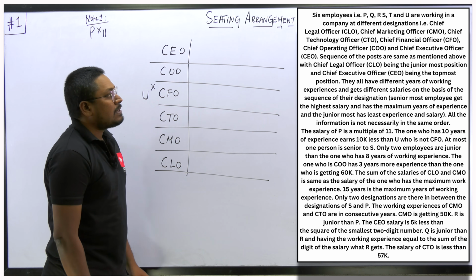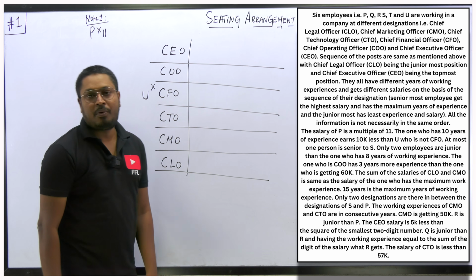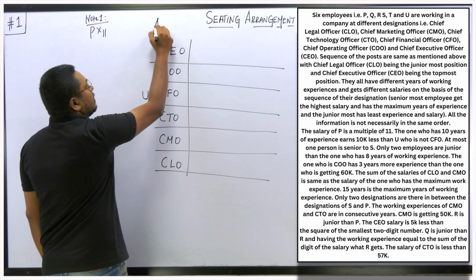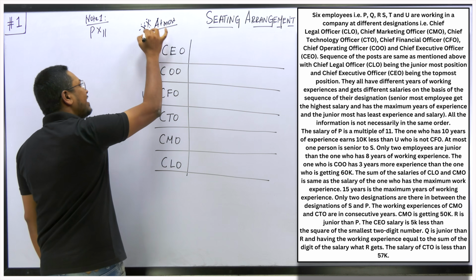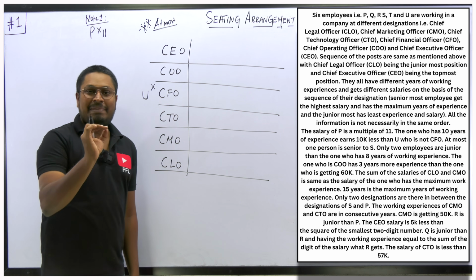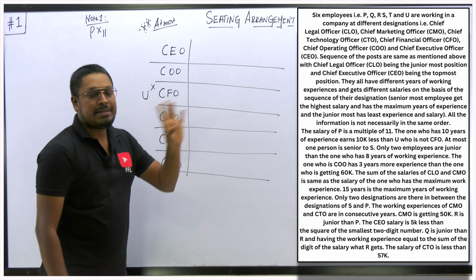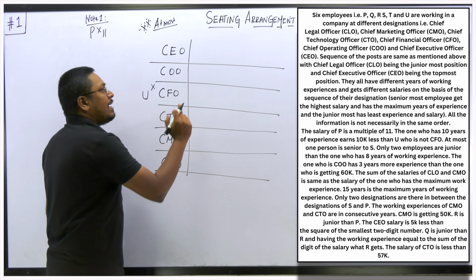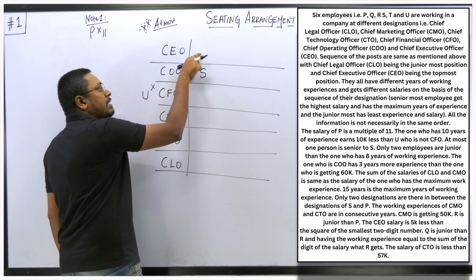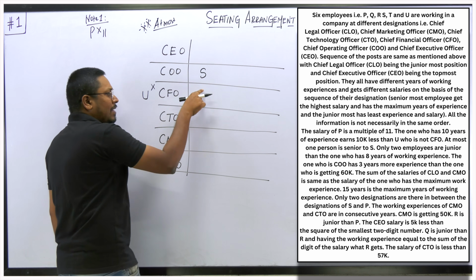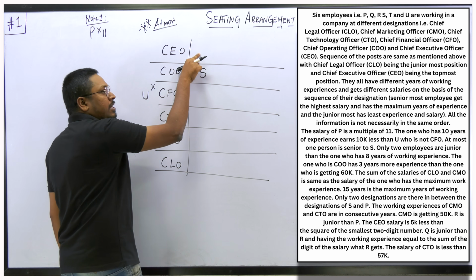Okay, so the next point is at most one person is senior to S. Yes, this is the point, right? I think many students have made this mistake. If you can't solve the arrangement, it is only because of this, I think. At most is maximum to minimum, right? And plus none. Here you can see at most one person is senior to S. So there is one case where we can fix S here. If you fix S here, a maximum of one person can be senior to S. Yes or no? Because all the remaining will be juniors. So at most one, right? Maximum one person can be senior of S.